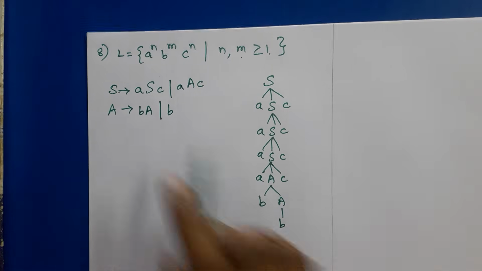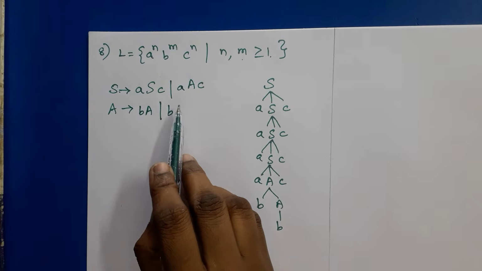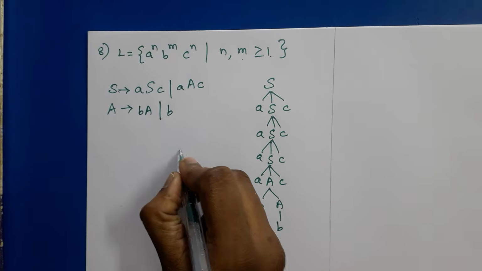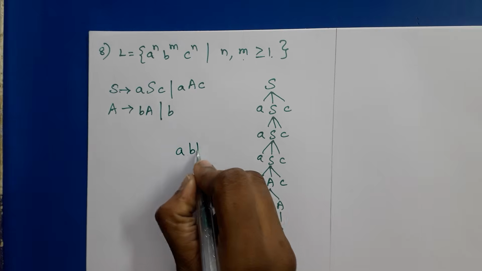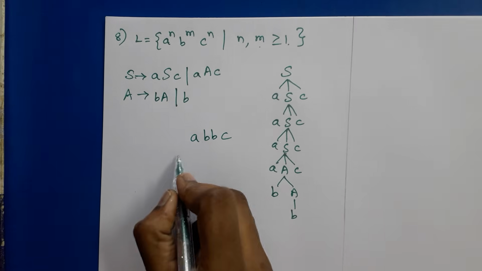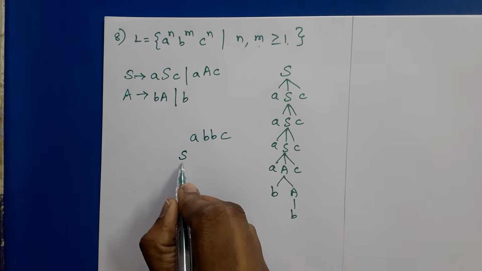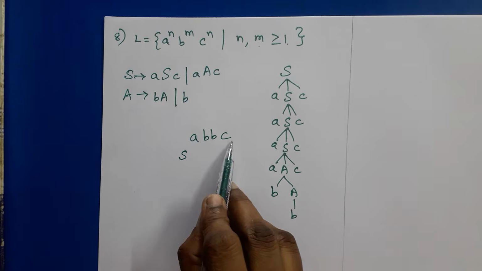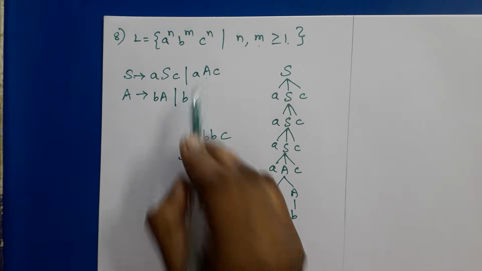Similarly we can get. So here suppose if we want to get 1 A, 2 B, 1 C. n is 1, m is 2. Then how to construct a parse tree? S tends to, we need only 1 A and C. So that we have to use this production directly.